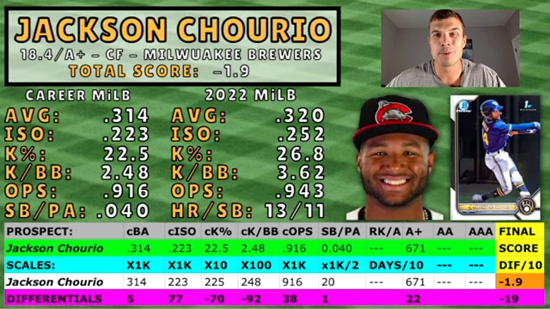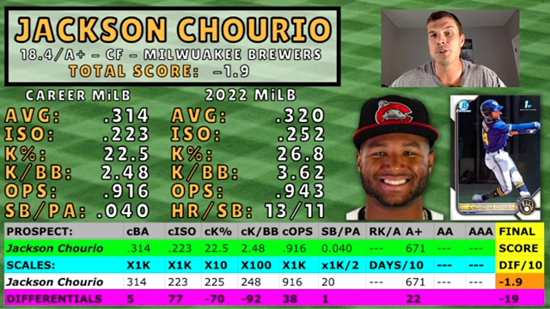All right, our last prospect on this episode is Jackson Chourio, probably one of the hottest players in minor league baseball right now. He is the youngest player in High A. He was promoted about 2 weeks ago at 18.4. He is not a shortstop. As you can see on his card, he is getting reps in center field with the Milwaukee Brewers.